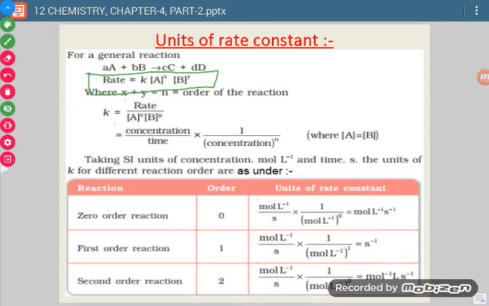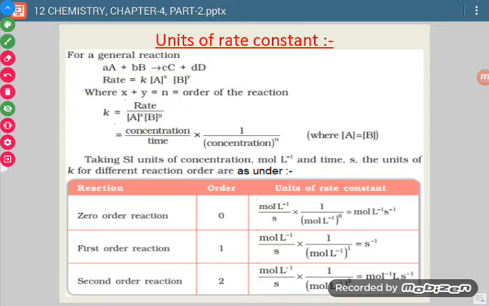Now I will write like this: rate is equal to K into concentration of A raised to power x into concentration of B raised to power y. X plus y gives n. So K is equal to rate divided by the product of the molar concentrations of A and B raised to their orders. Okay. Now when we are saying that order of reaction is equal to n,